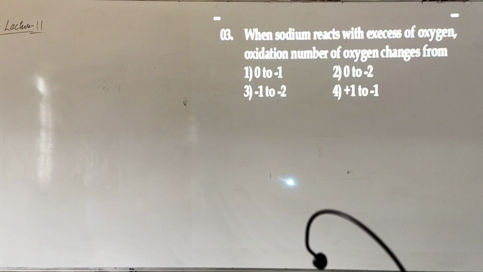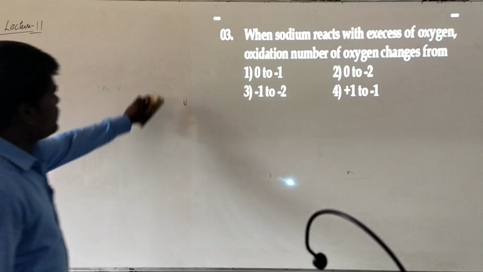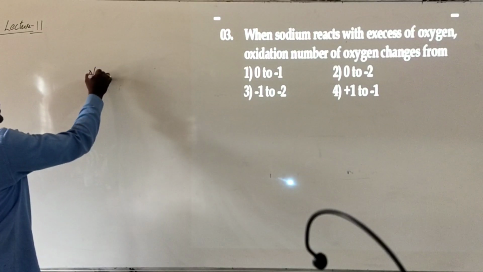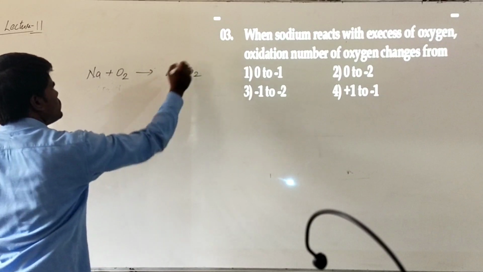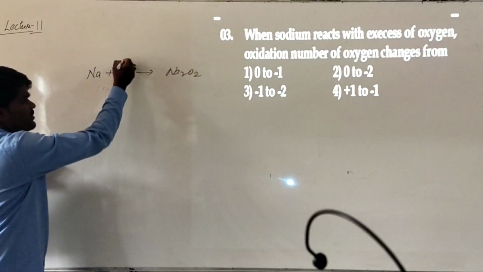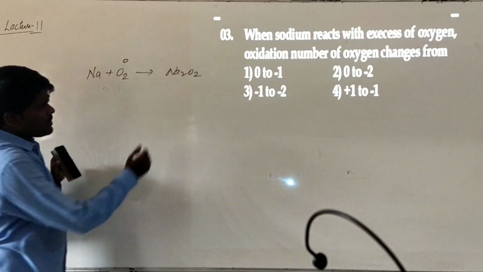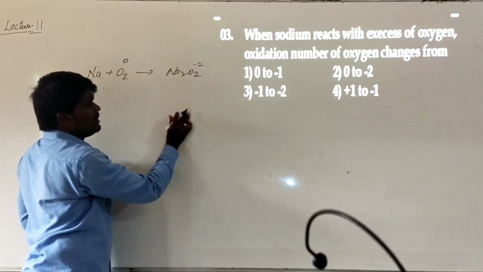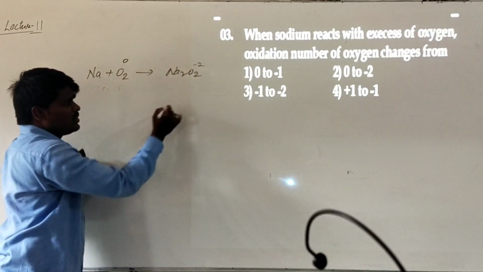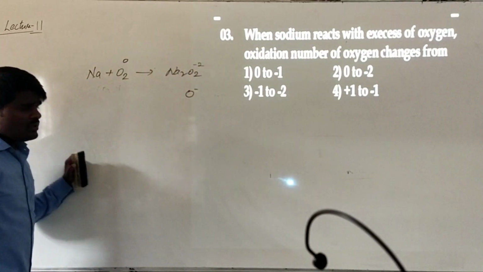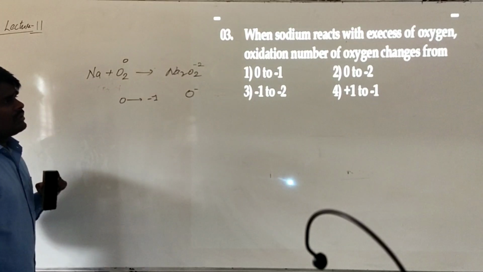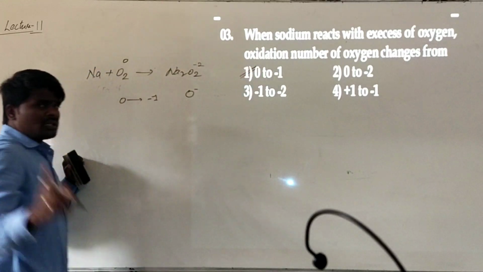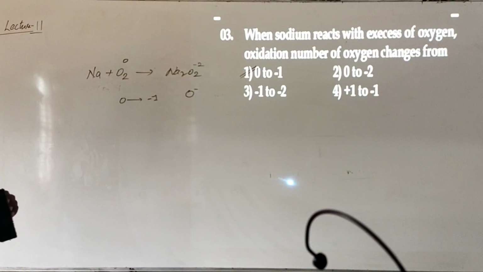When sodium reacts with excess of oxygen, the oxidation number changes from... See, whenever you are treating sodium with excess of oxygen, what happens? It forms Na2O2. So what is the oxidation state of oxygen before this? 0. And what is the oxidation state here? Two oxygens together exhibit -2, so one oxygen will exhibit -1. So the oxidation state is changing from 0 to -1, if you are talking with respect to one oxygen atom.